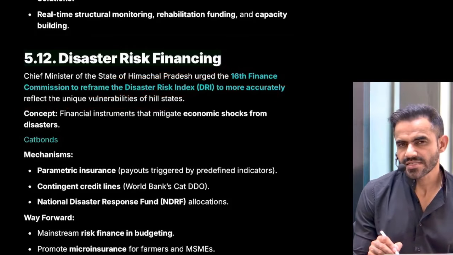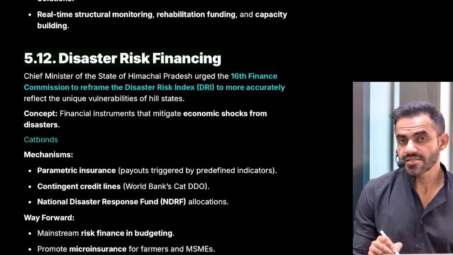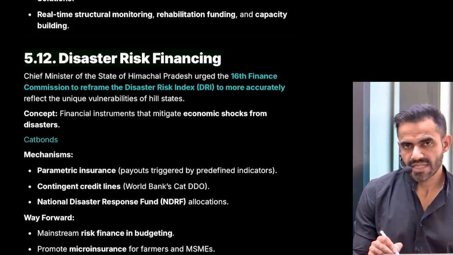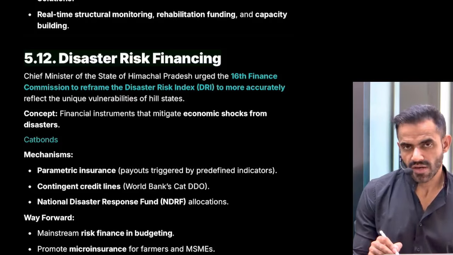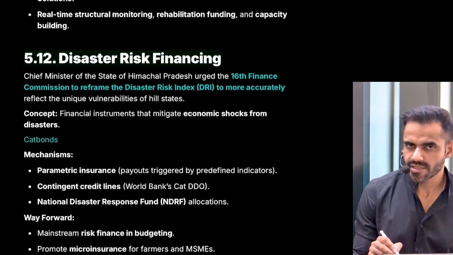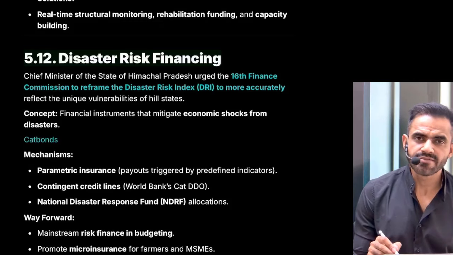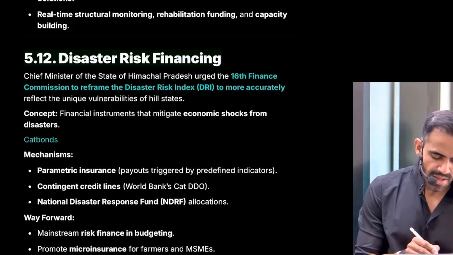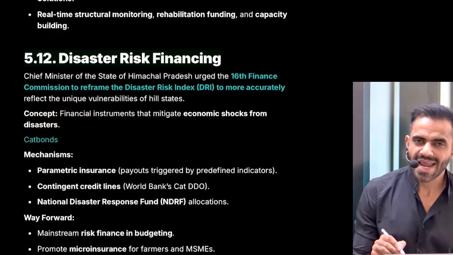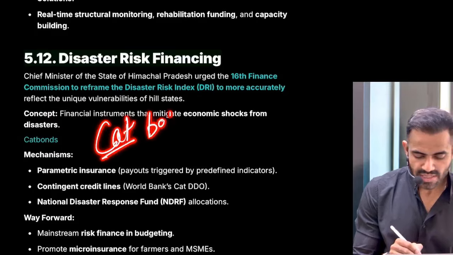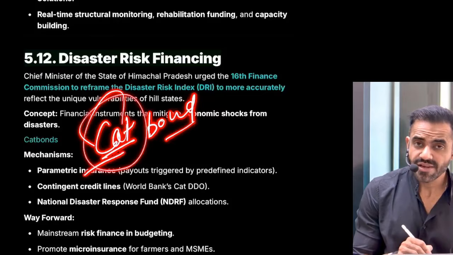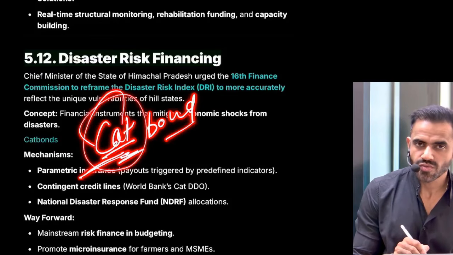In a very simple sense, he is saying that the hilly states are more vulnerable, and that's why the Finance Commission should focus on allocating more resources to these states so that they can deal with the disasters. In this context, there is one term, cat bond. Cat basically means not Katrina. It is, in a very simple sense, catastrophe. So if there will be catastrophe, this money can be used.